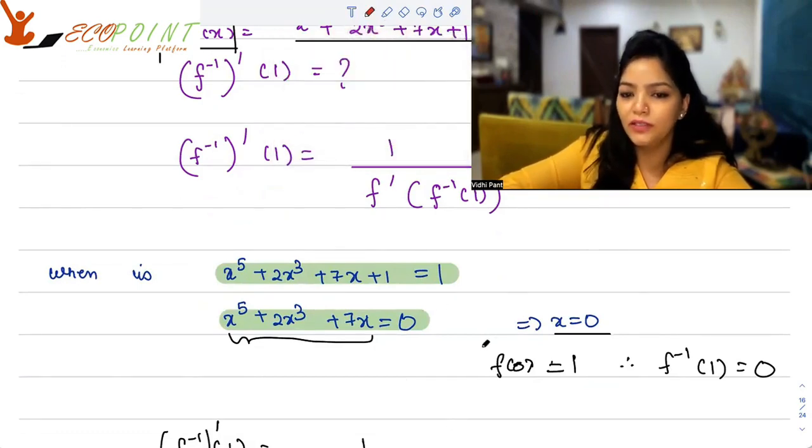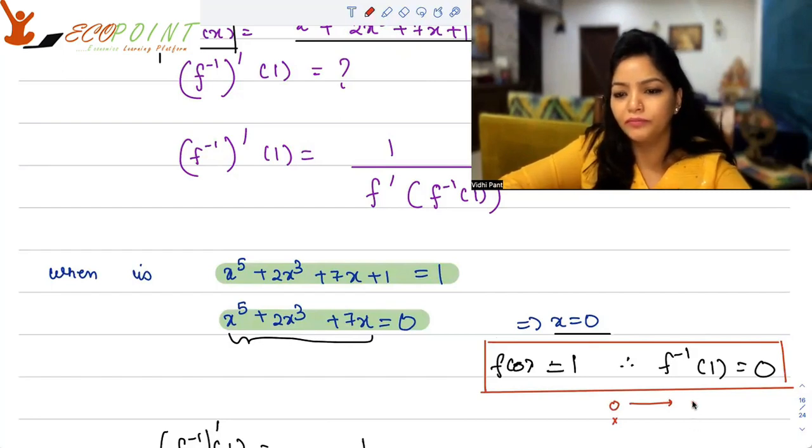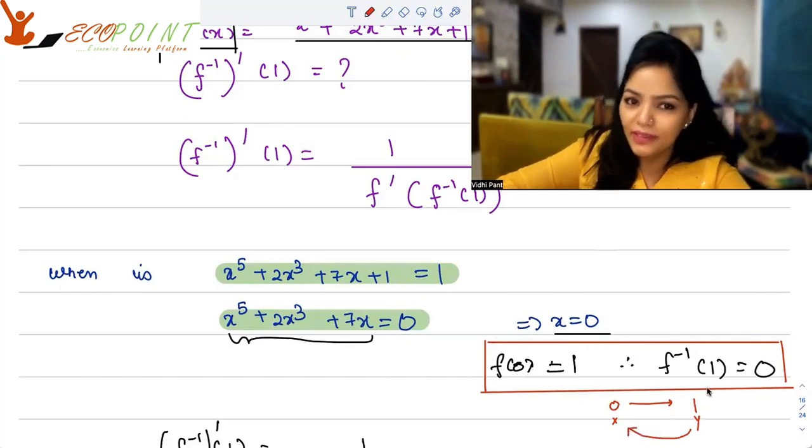So please see to that. That's the kind of invertible relation you have. 0 input is giving you 1 as output. So that means 1 could be taken back to 0. That's the invertible relation.